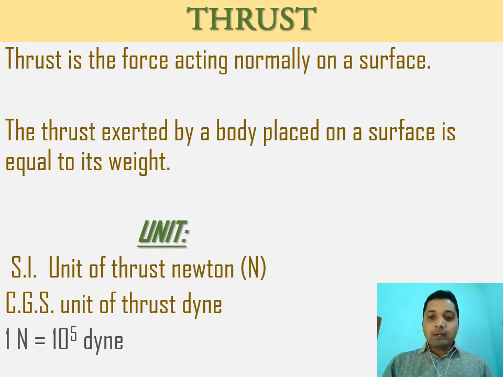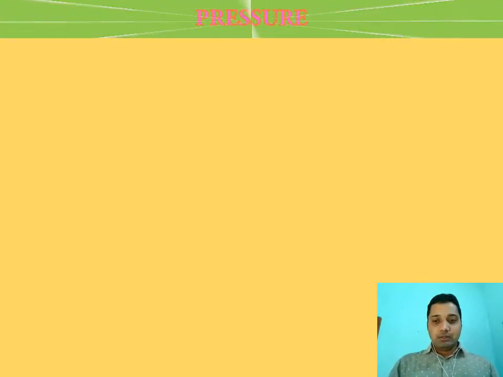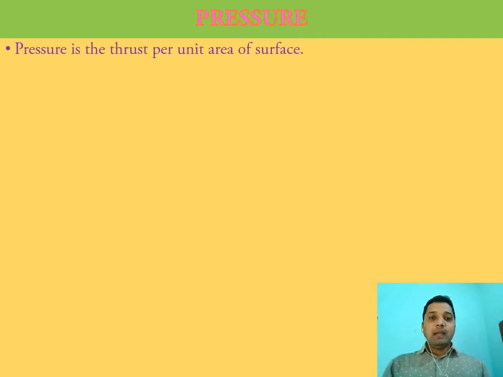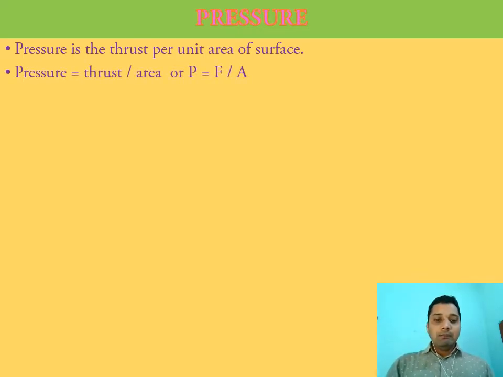Now, when this thrust or force is applied to any surface, what will happen to the surface? Here we'll discuss one more term: pressure. Whenever thrust is applied to a given surface, that is what you can call pressure. So thrust per unit area, meaning how much force is given to a given surface, is the pressure. Here is the mathematical expression: pressure is equal to thrust by area, or P equal to F by A,